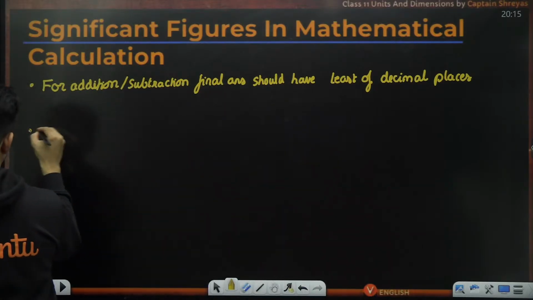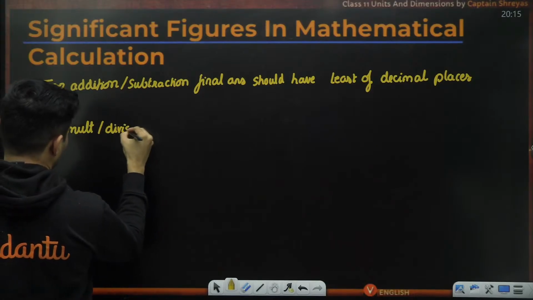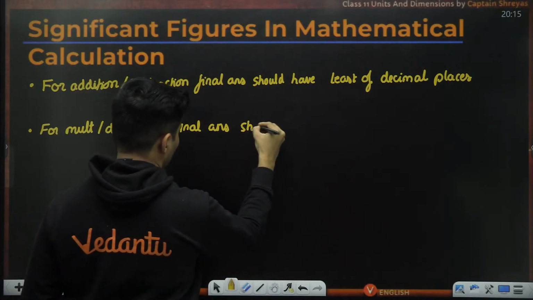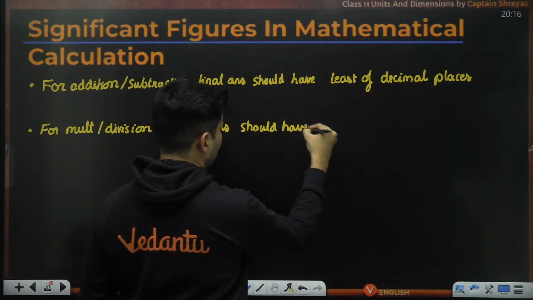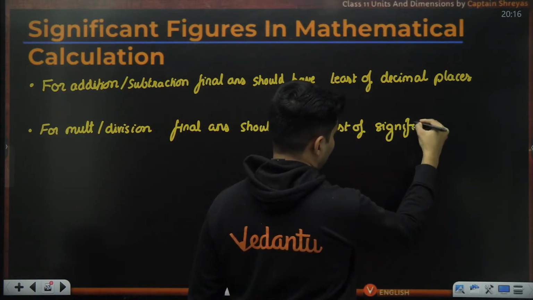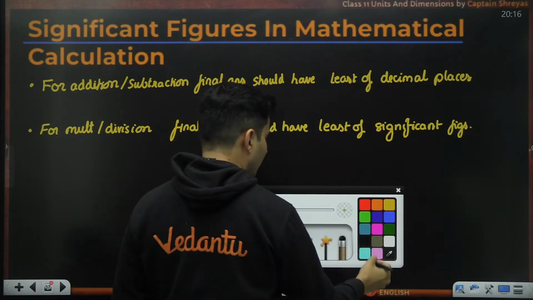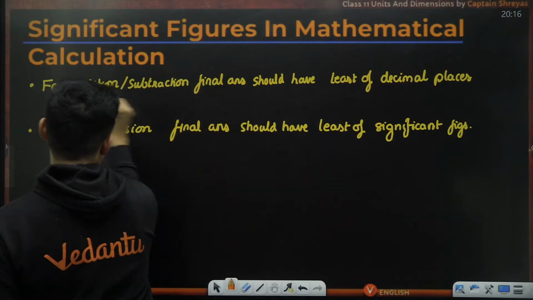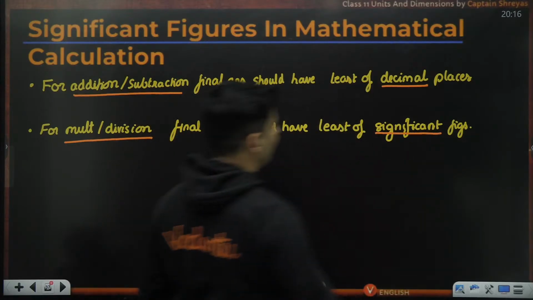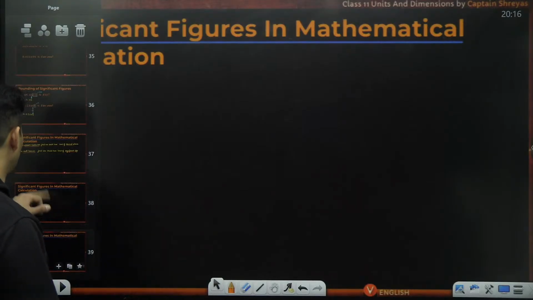But for multiplication and division, the final answer should have the least of the significant figures. Very, very important. For addition and subtraction, decimal places. For multiplication and division, significant figures. What do I mean by that? Let me demonstrate to you by simple examples.